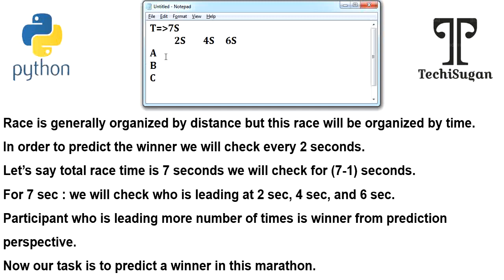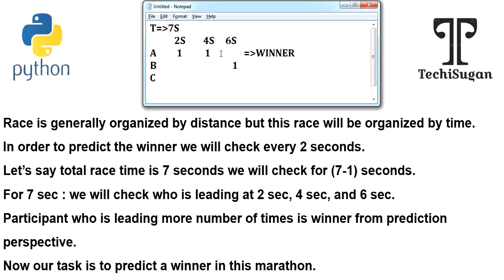Now let us assume person A is leading at the 2nd second and the 4th second. Similarly, person B is leading at the 6th second. If this is the scenario, person A is considered to be the winner of this marathon. Clear? This is the information they have given so far.